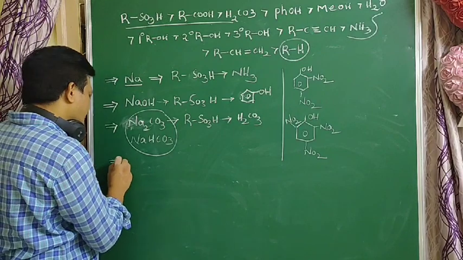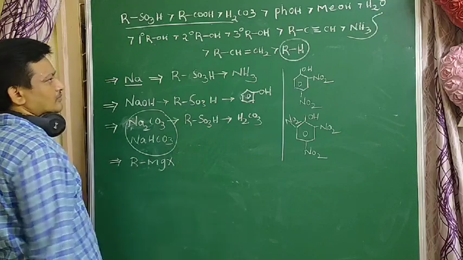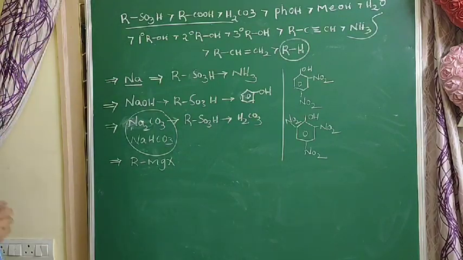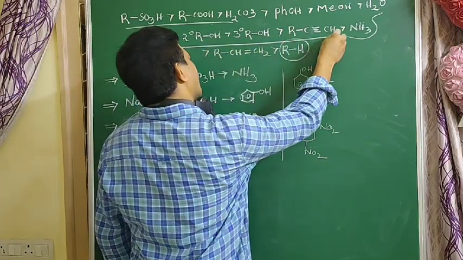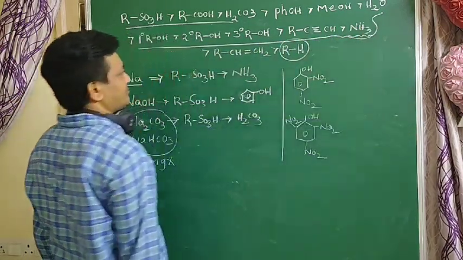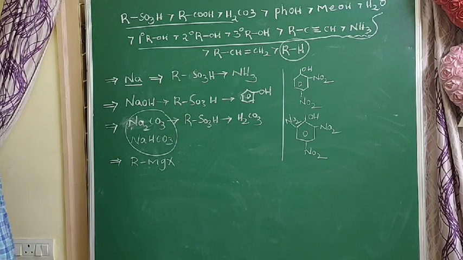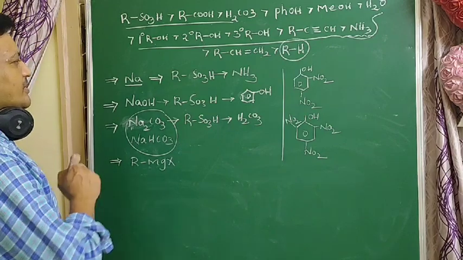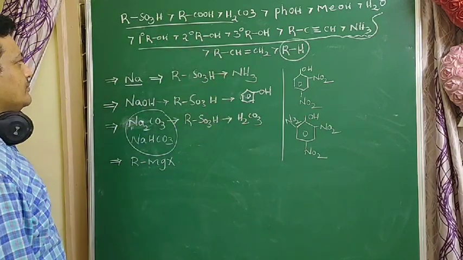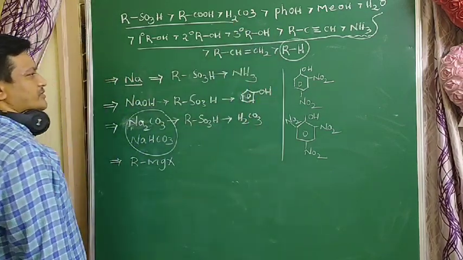And next, RMgX. RMgX reacts with compounds up to terminal alkynes, and ammonia also reacts a little bit. So RMgX reacts with compounds up to ammonia. That is very important, students.